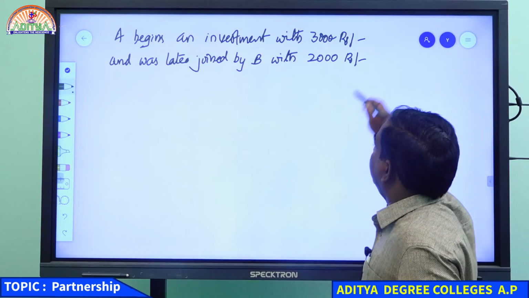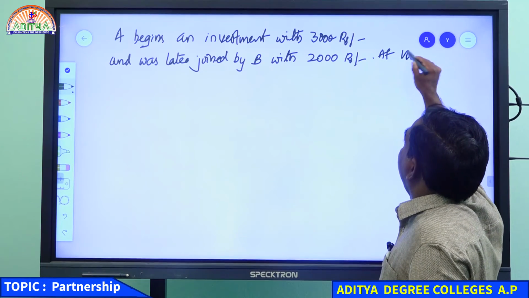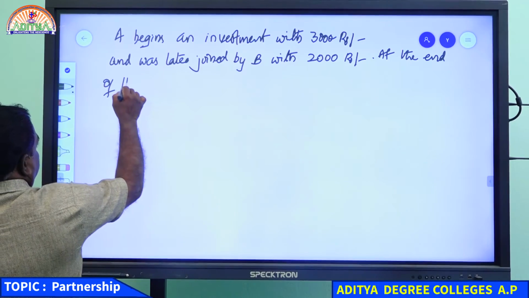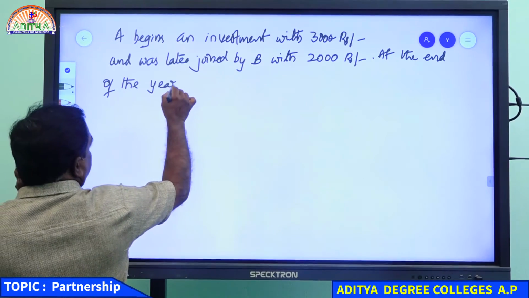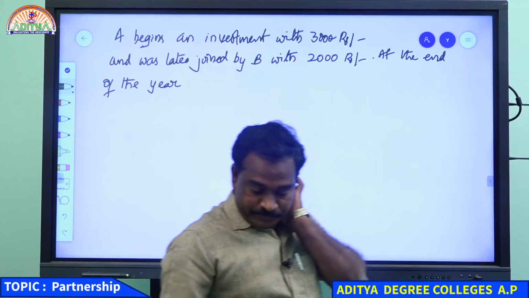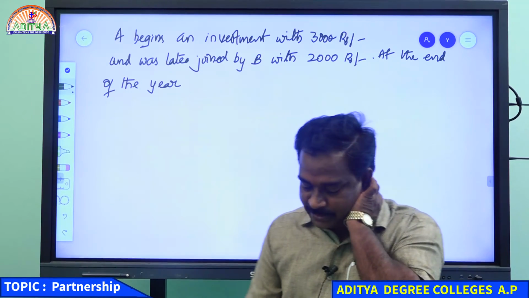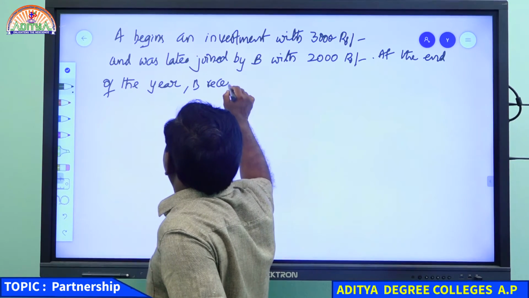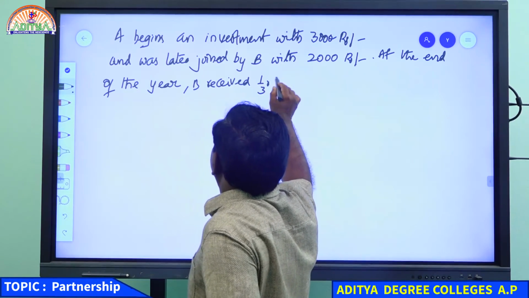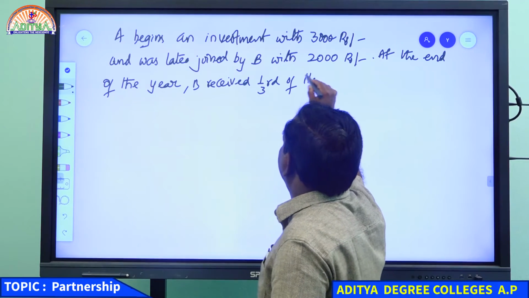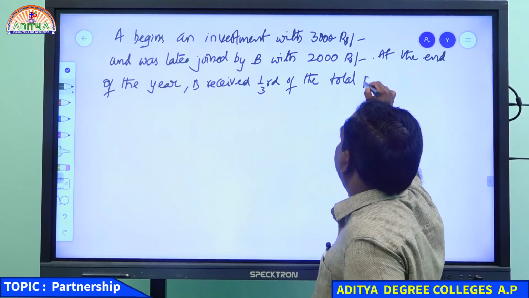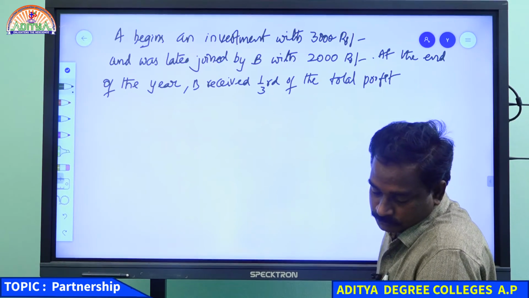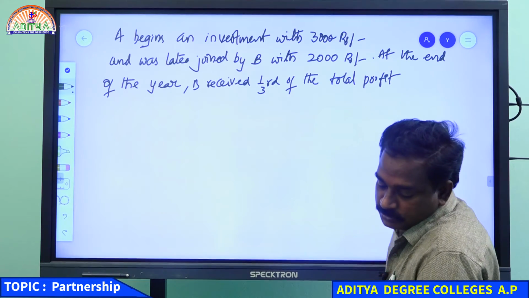At the end of the year, B received 1/3 of the total profit.